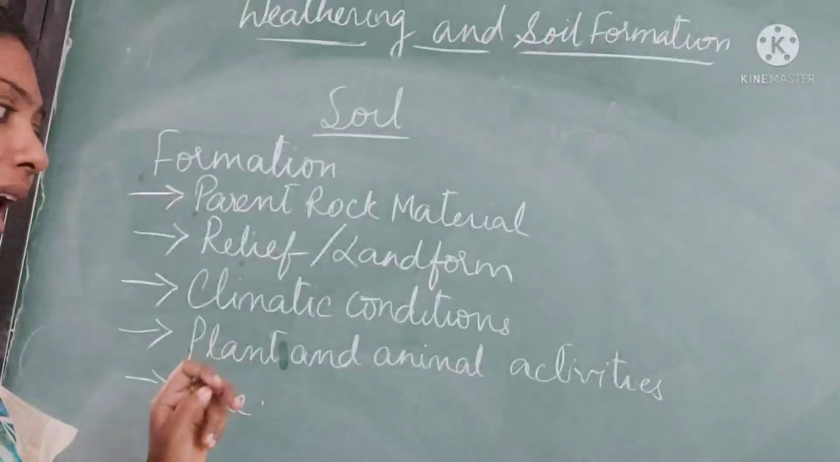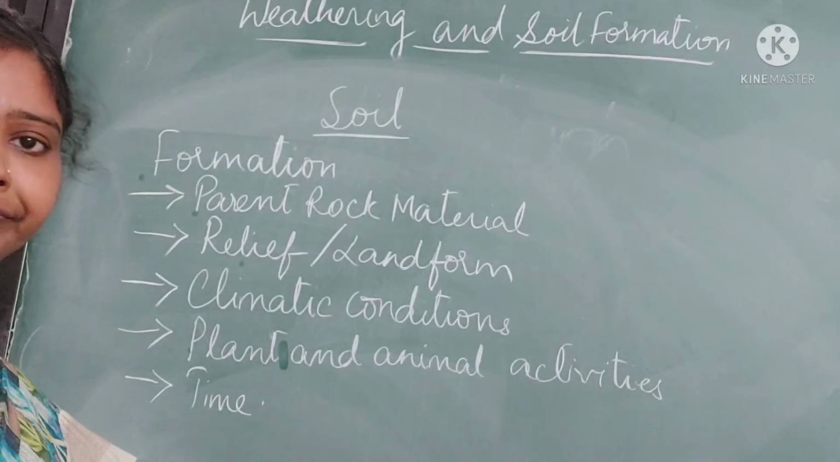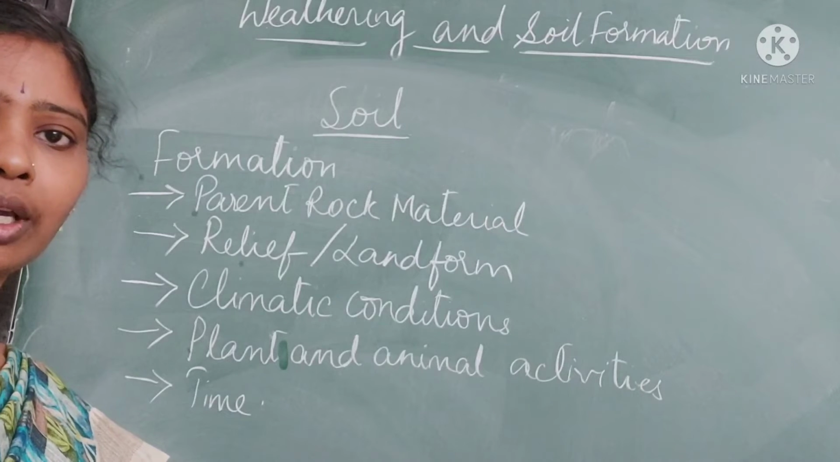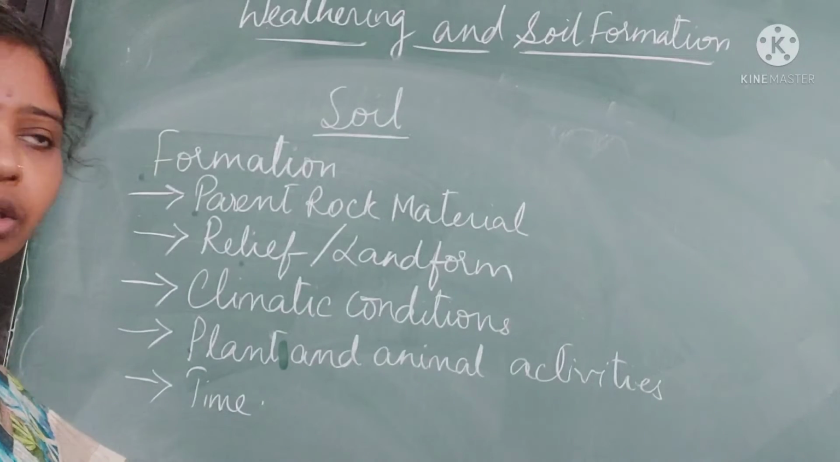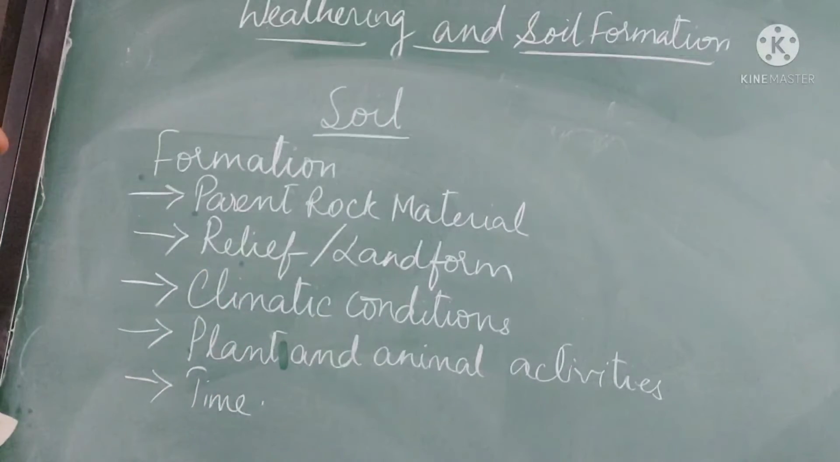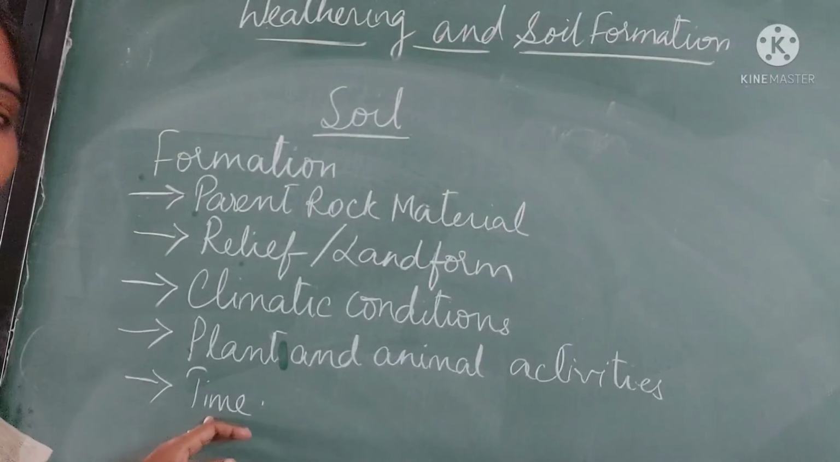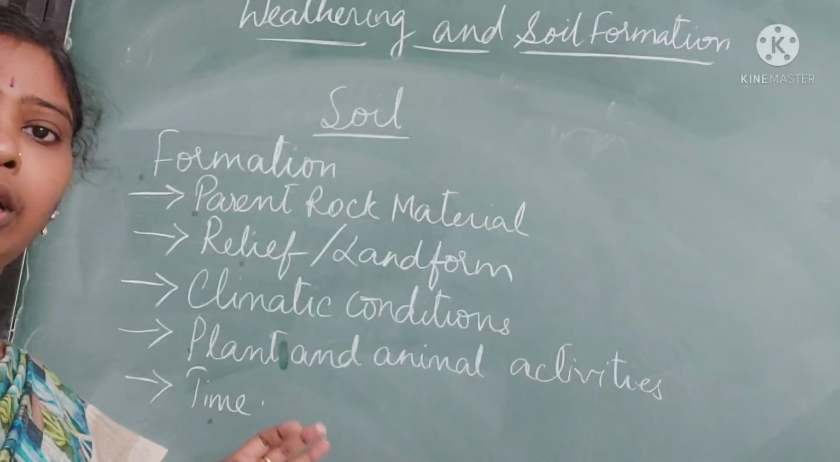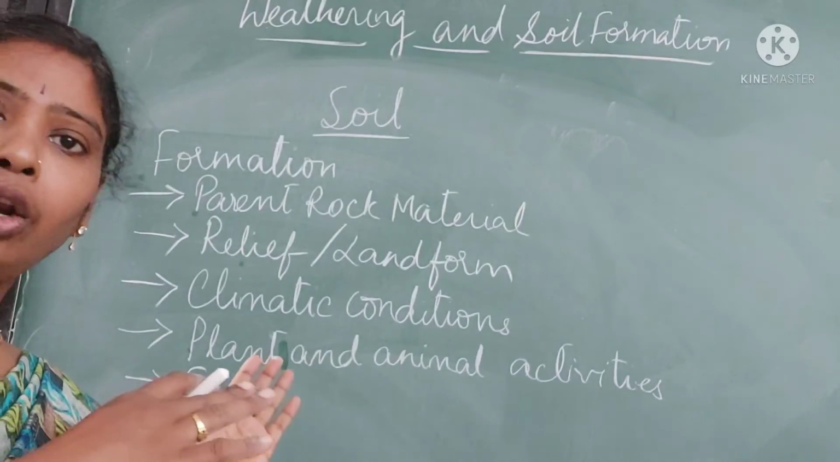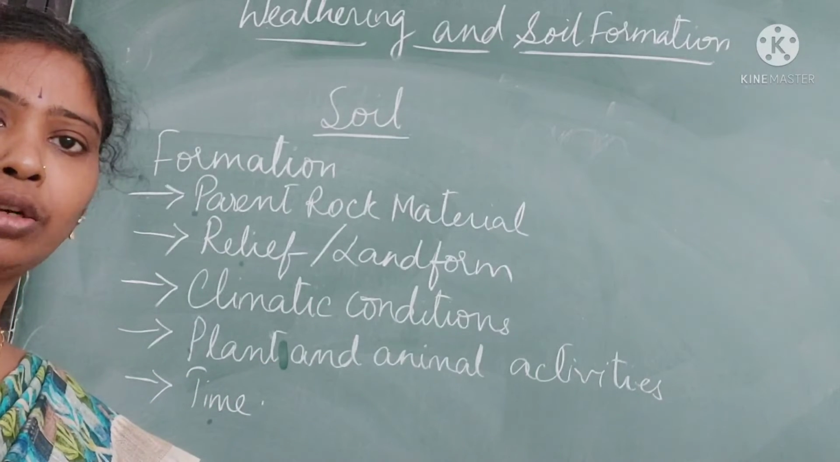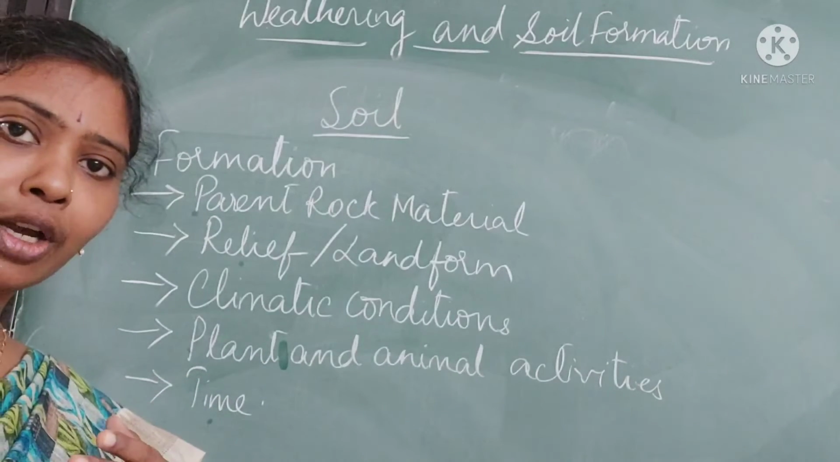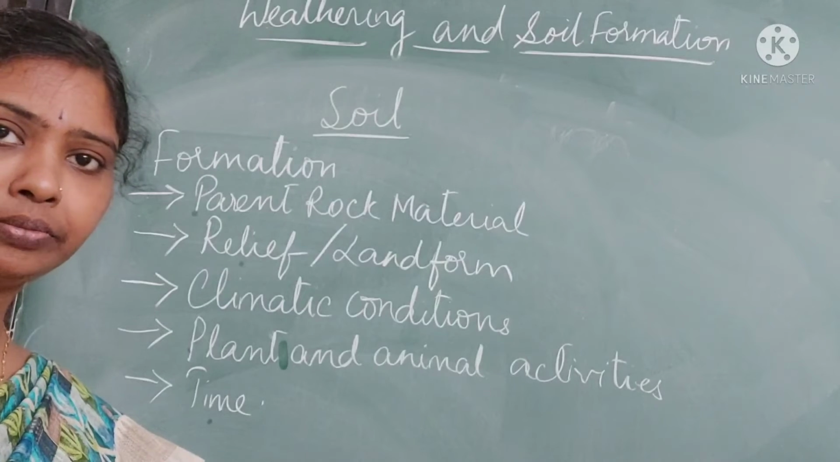Plant and animal activities, humus. In case of alluvial soil, plant and animal activities also influence the formation of soil. Time. If it is taking a lot of time for formation of soil, the fertility of soil increases.